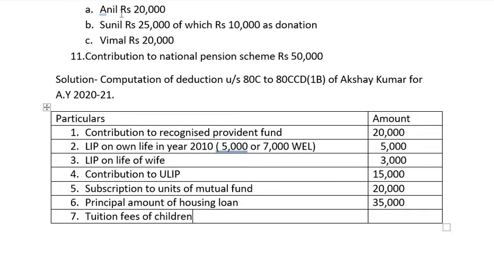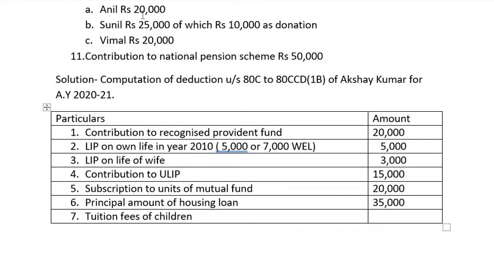Here he has paid tuition fees of 3 children. Out of that, Anil is 20,000, Sunil's tuition fee is 25,000. Out of that, 10,000 is donation, meaning tuition fees is only 15,000, and Vimal's tuition fees is 20,000. So, while solving or applying deductions, we have to consider it from the point of view of the assessee.